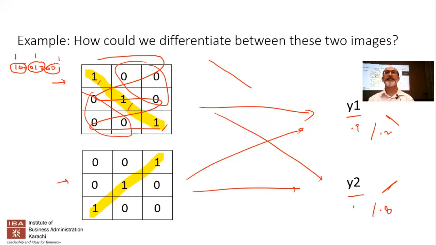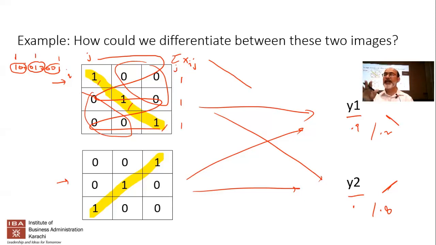Anything else? Yeah. You could sum them. Very good. So another thought is that you could sum this. So this is a 1, this is also a 1, and this is also 1. So what you're doing is you're doing a summation if it's xij. So you're summing over x. If this is, let's say, i and this is j, then basically summing over all the j values. Okay. So you could do things like that.